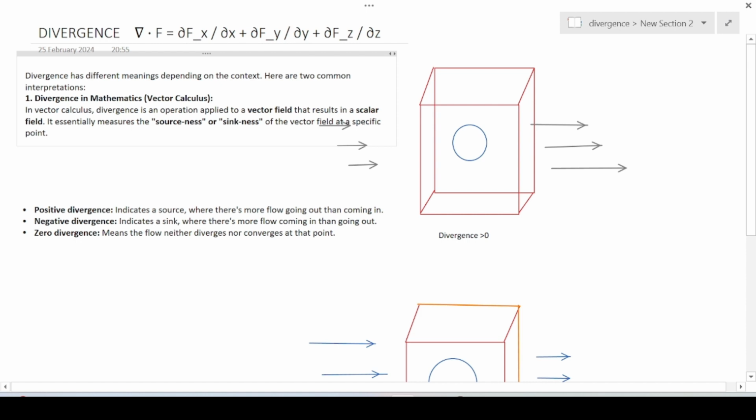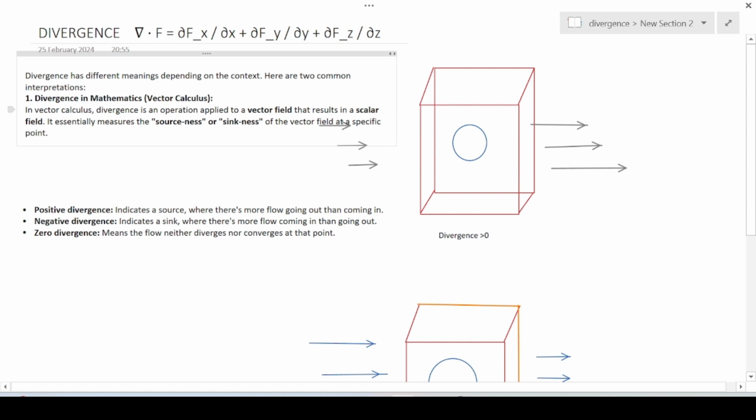Divergence is a mathematical operation and it is applied to a vector field, okay? And that tells that the point of a vector field or that area of a vector field has the nature of sourceness or sinkness. Now, what that means? That essentially means, like, see here.